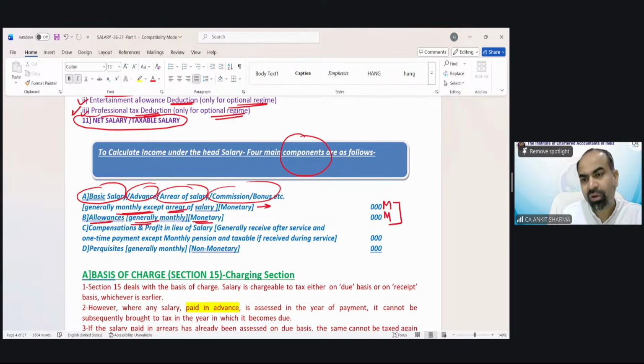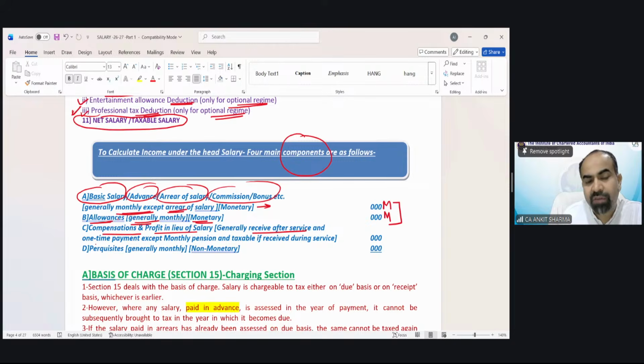Once we have calculated basic salary, advance salary, arrear of salary, commission, bonus, and allowances, then we have to find out compensations and profit in lieu of salary. Generally received after service, like pension, gratuity, leave encashment. These are compensations we receive generally at the time of termination.